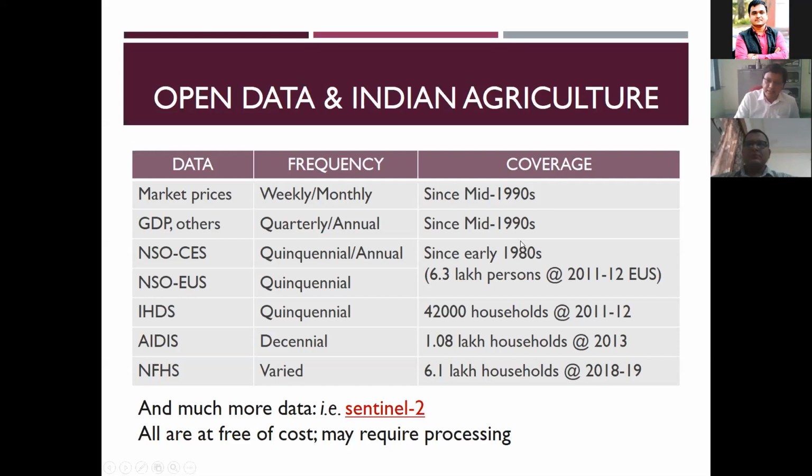The advantage is that from 1983, for each 5 years, this employment data and consumption expenditure data are available till 2011-12. One survey covers around 6 lakh persons. So you can think of how many samples it is covering for, say, 83, 87, for each 5 years. At least a minimum of 15 to 20 lakh data points we will have if you want to process it.